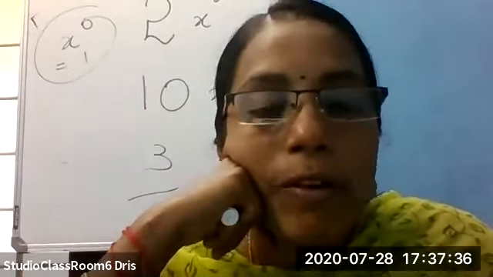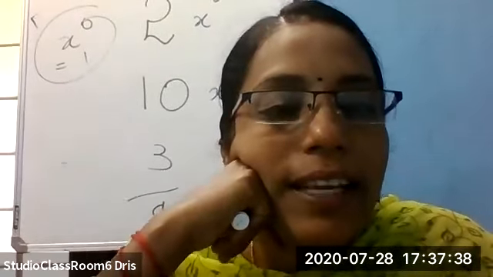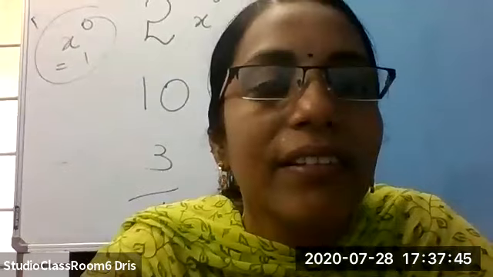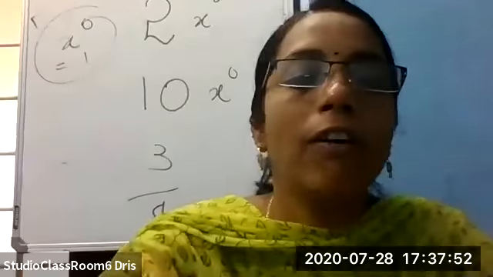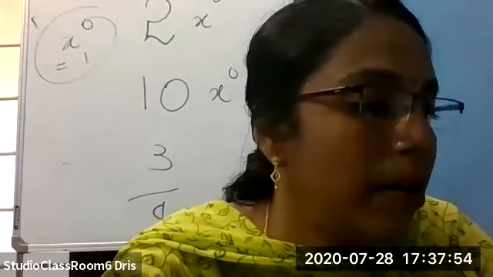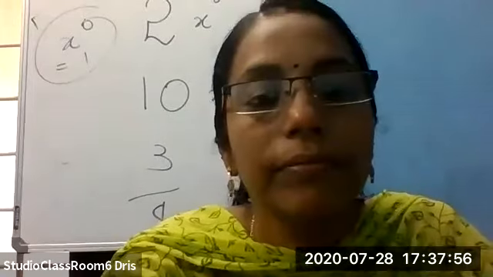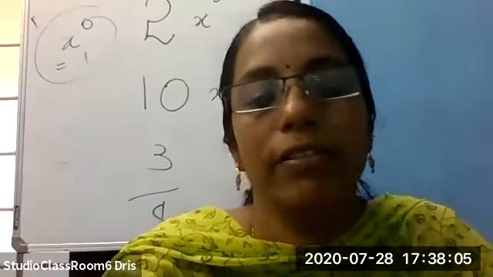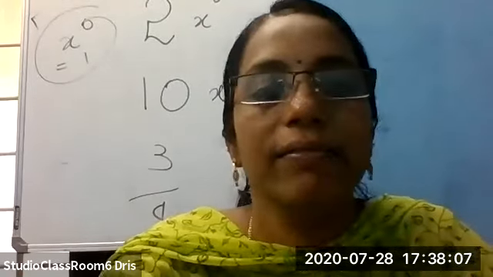So what do you mean by constant polynomial? Surya, are you listening? Yes, ma'am. Will you tell one example of a constant polynomial? 5 is equal to 5 into 1 is equal to 5x raised to 0. Okay, very good.